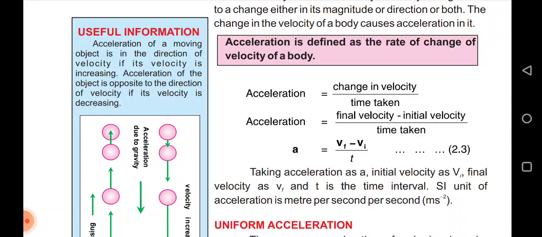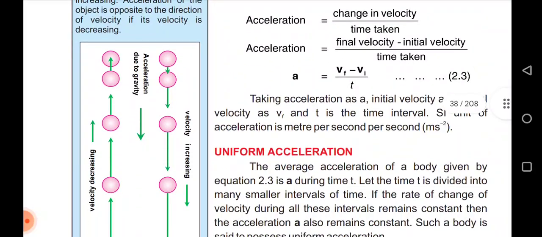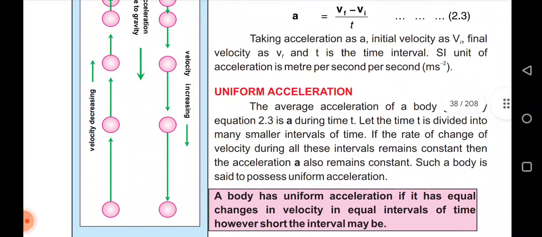Acceleration equals change in velocity over time taken. Acceleration equals final velocity minus initial velocity over time taken. A equals Vf minus Vi over t, taking initial velocity as Vi, final velocity as Vf, and t is the time interval. SI unit of acceleration is meter per second per second.